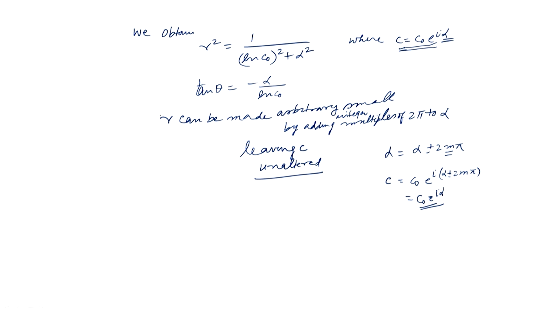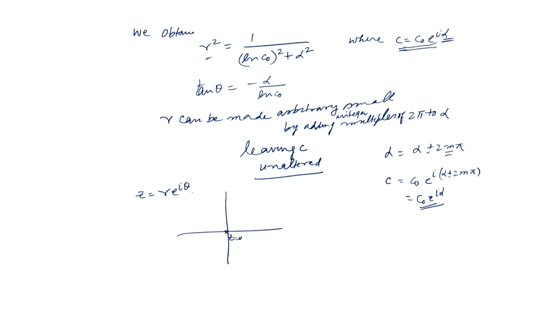okay. Then in an arbitrarily small neighborhood of z equal to 0, where we have taken z as r e to the power i theta, because when you add integer multiples of 2 pi to alpha, this r will go on becoming small.